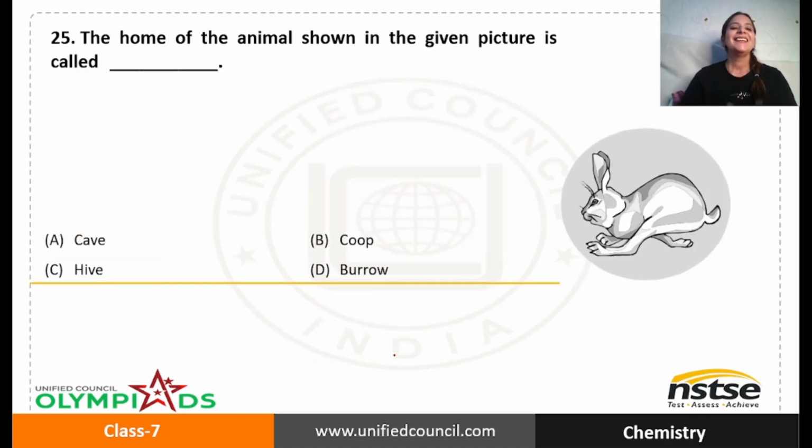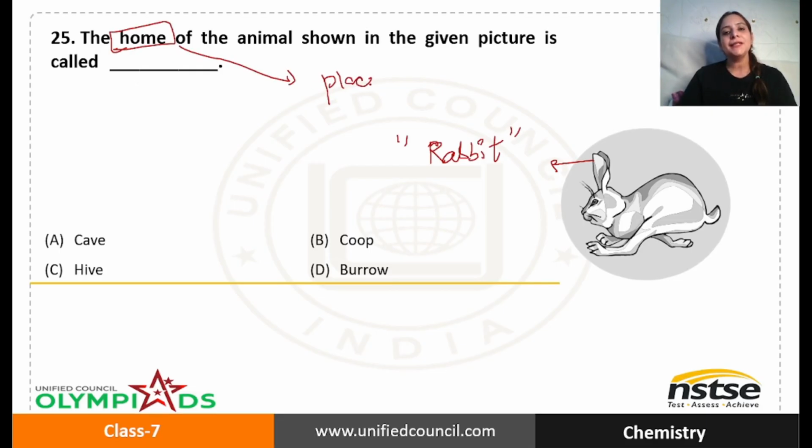Okay. Next question. The home of the animal shown in the given picture is called dash. We need to tell the home of this animal. I hope you know this animal, yes, you got it right. It is a rabbit. Let's talk about home first. What is home? Home is basically a place where an animal or we live.